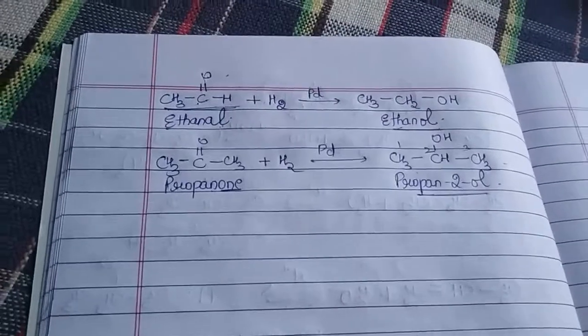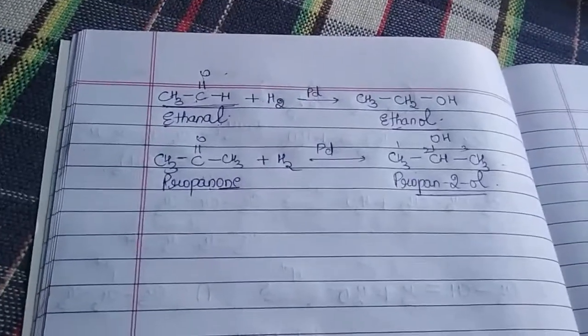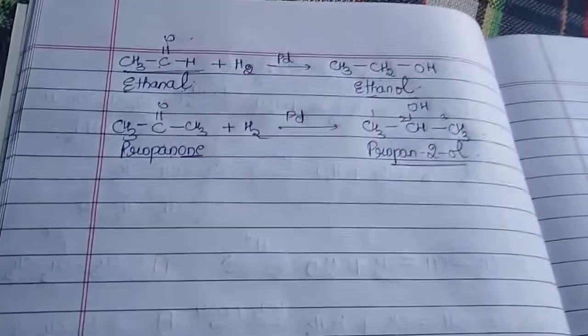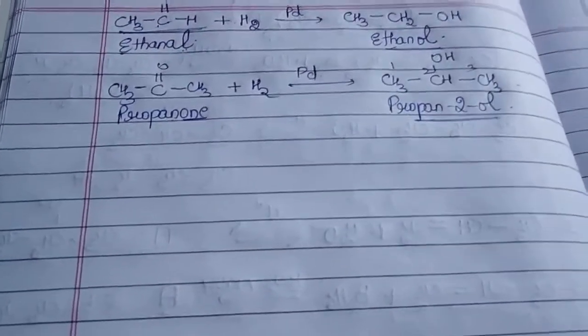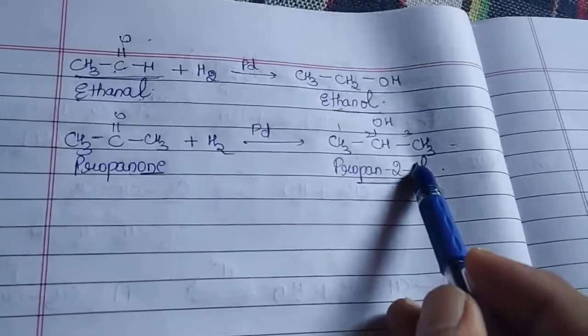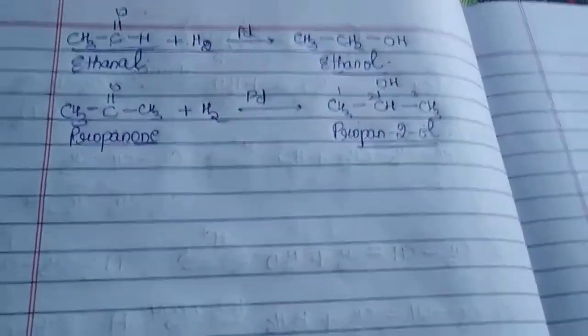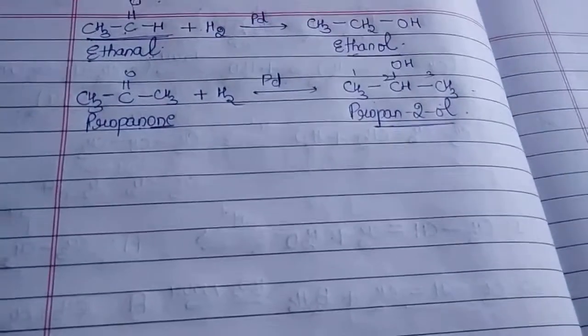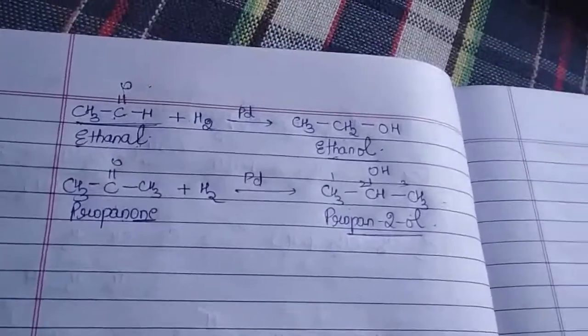So you have to switch your mind to the hydration of alkenes. If they ask you to convert a ketone, that is propanone, to propan-2-ol, you have to switch your mind to the reduction of ketone. So this is the way of understanding your organic chemistry. Whenever you are getting a product, try to realize where else we have got the same product. At that moment, it will be easy for you to remember and revise the reactions. Is that clear?